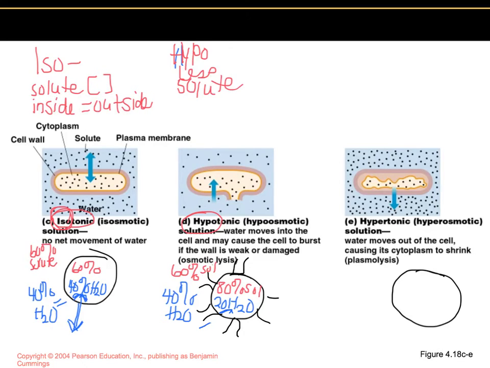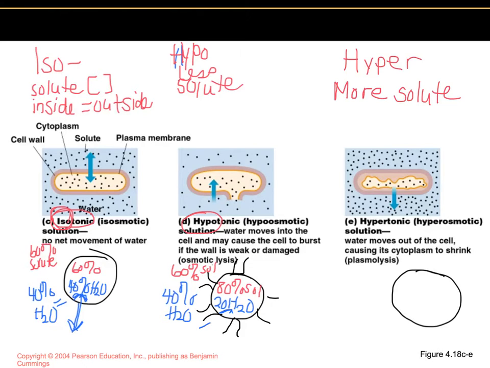Now, let's look at the hypertonic solution. If you place your cells in a hypertonic solution. So hyper, most of you have probably been around hyperactive kids, meaning that they're extremely active, more so than others. So hypertonic means that there's more solute in the solution. And we're referring to the solution that we put our cells into, or that the bacterial cells are being placed into. So now I'm going to jump back to our numbers.